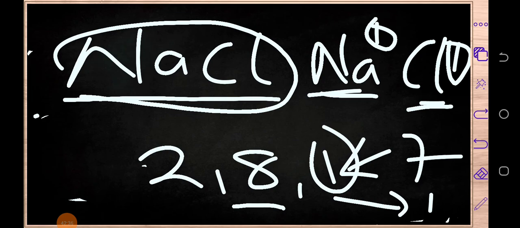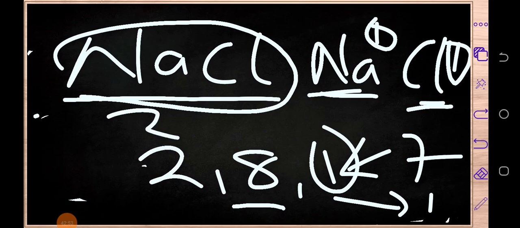I hope you are getting that. Whenever you see any element which is losing for it to be stable, just know that that element is a metal. Which are some of those elements?